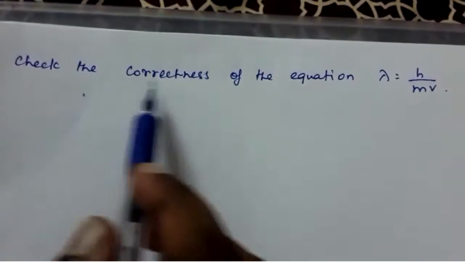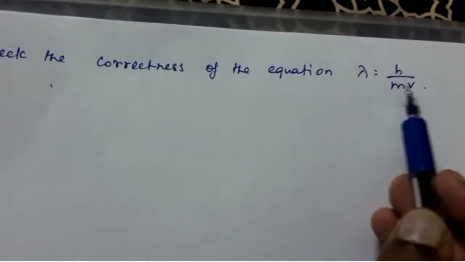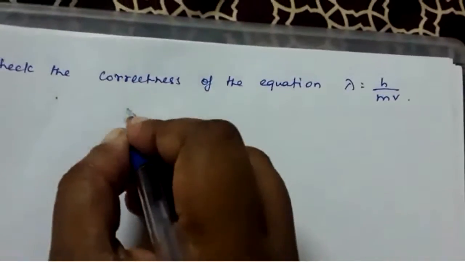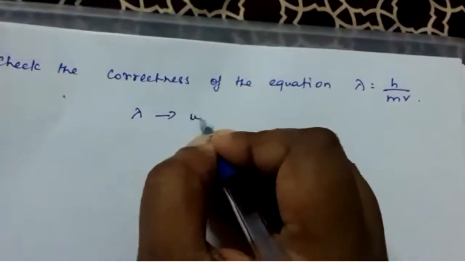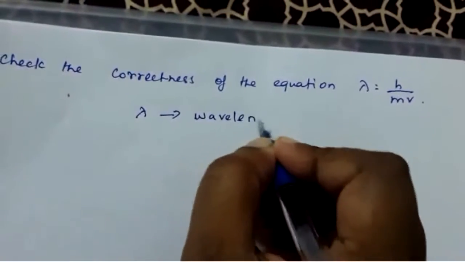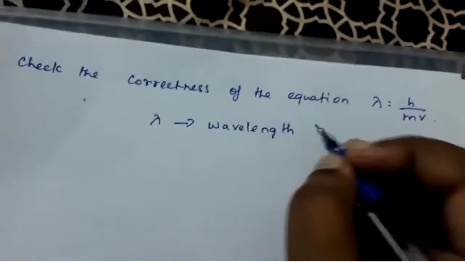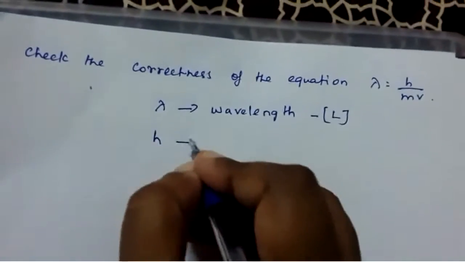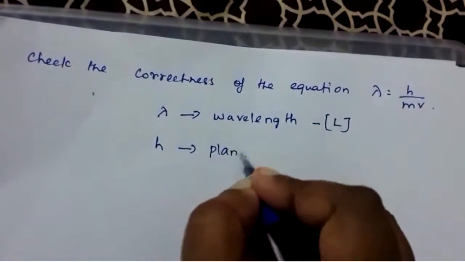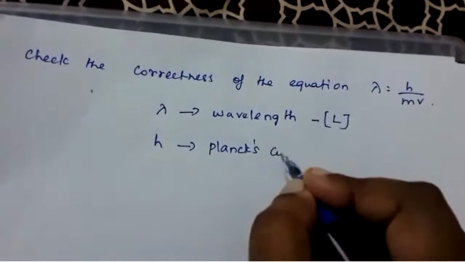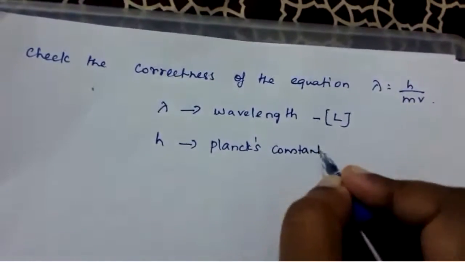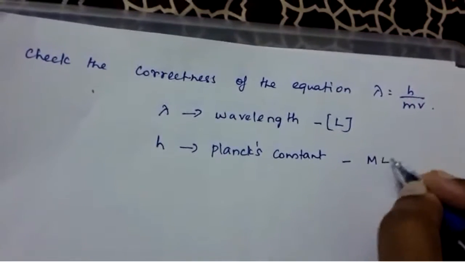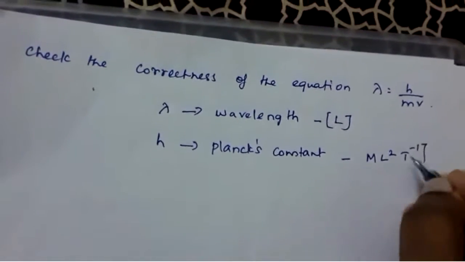Check the correctness of the equation lambda is equal to h by mv. Here lambda stands for wavelength. The dimension for wavelength is L. H stands for Planck's constant. The dimension for Planck's constant is ML square T raised to minus 1.